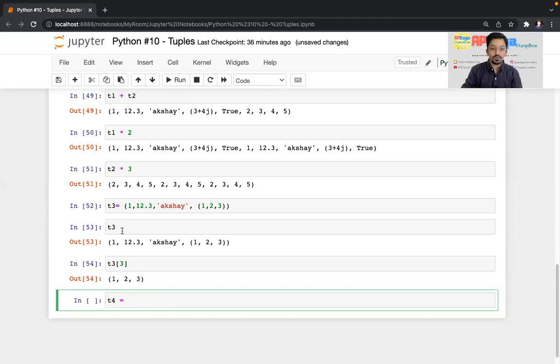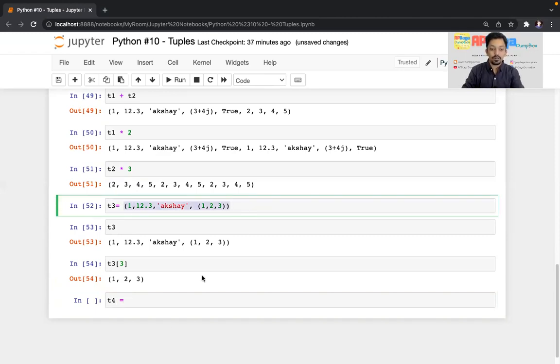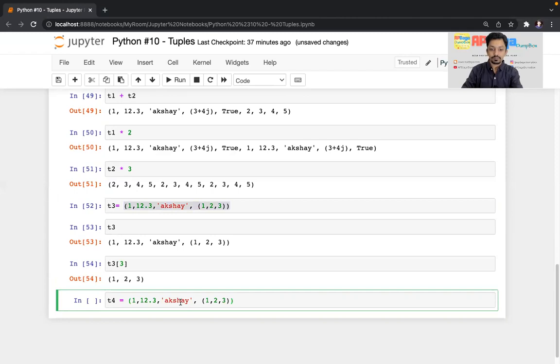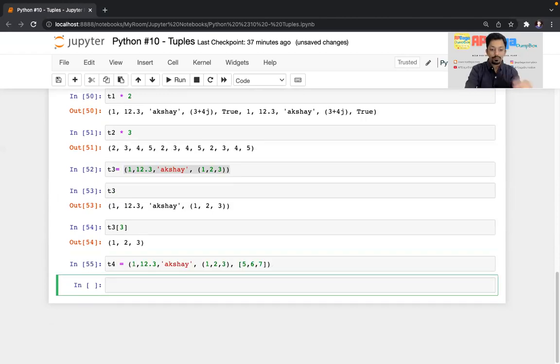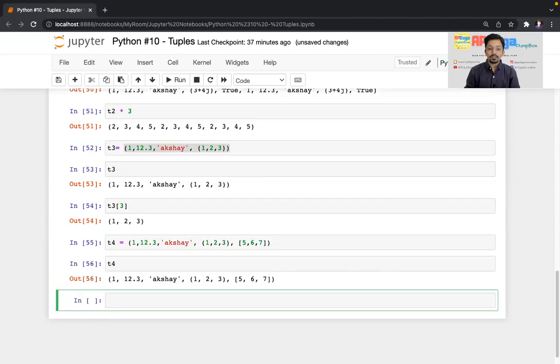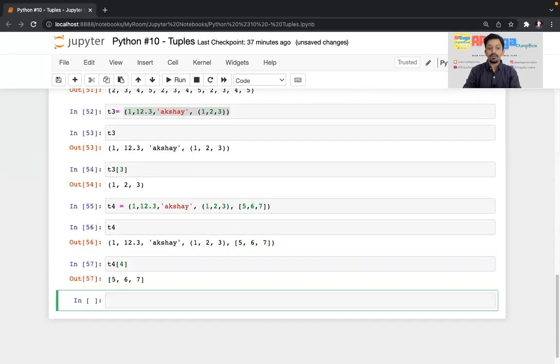So I'll just copy this and add one more list within this, and that list will have 5, 6, 7. So if I print T4, you can see that all the elements are there. So T4 of 0, 1, 2, 3, 4, that is the fourth index. If I check that, it is a list, right?